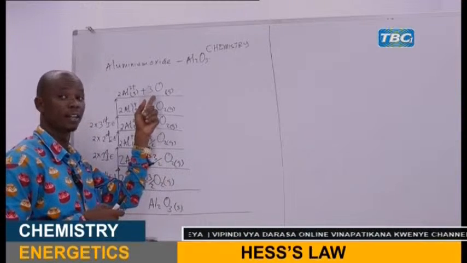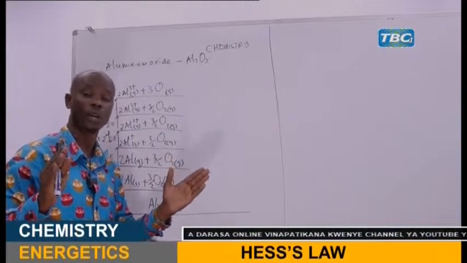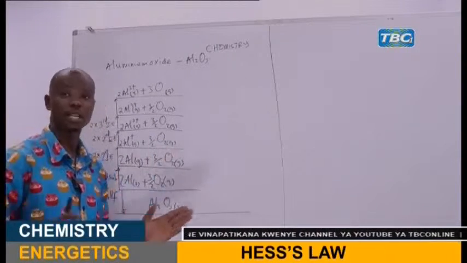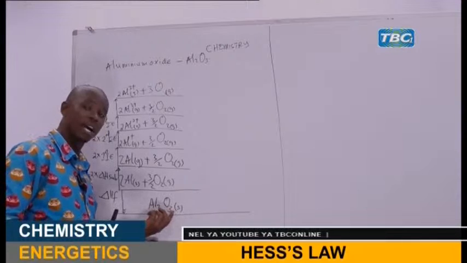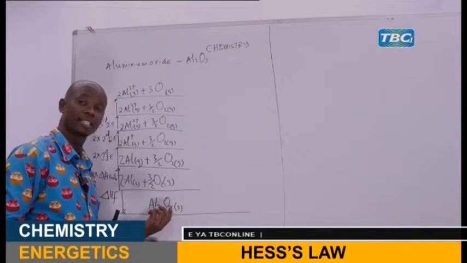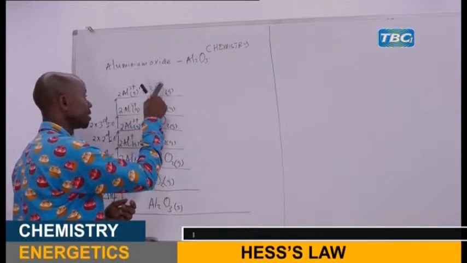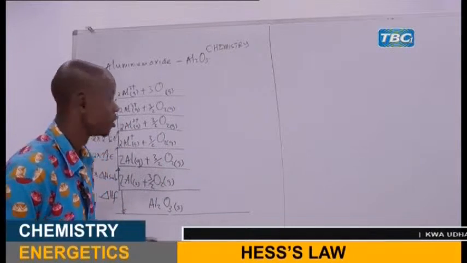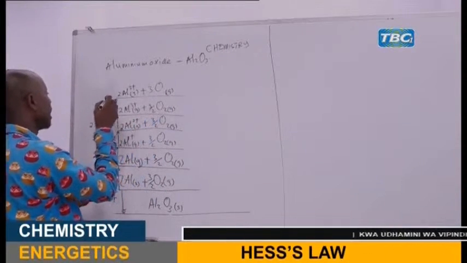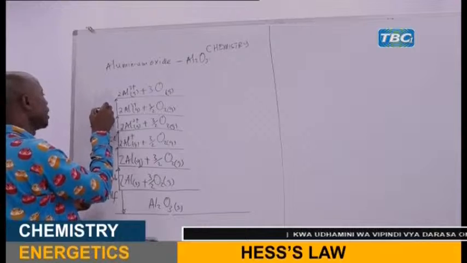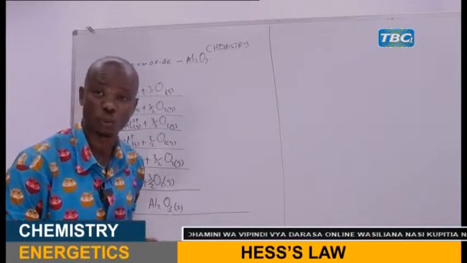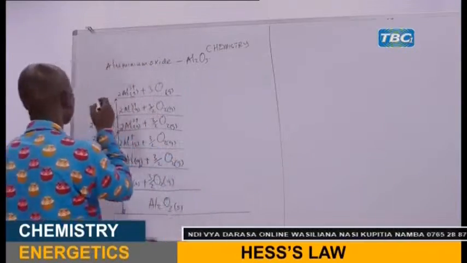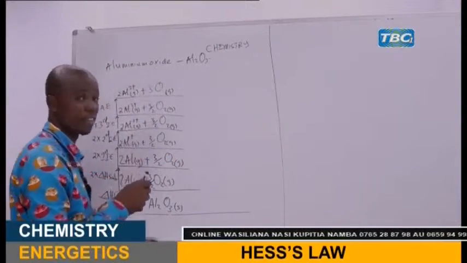If you miss it here, and you are told to calculate anything, you're going to miss everything. So it is important. The number which is present on the atoms in the compound should also be present at this particular point. So this is atomization energy. But there are 3 gaseous atoms of oxygen, so here you multiply by 3 because there are 3 there.